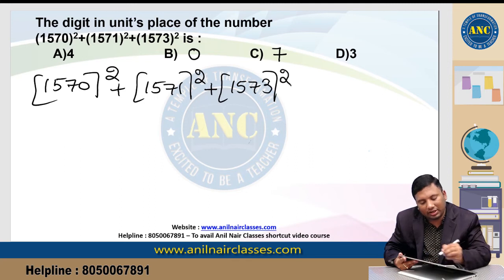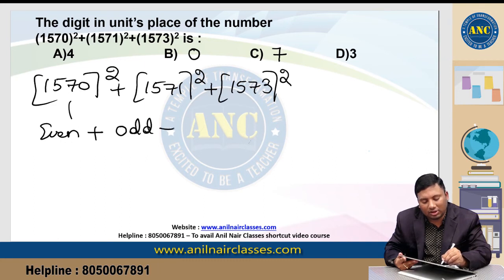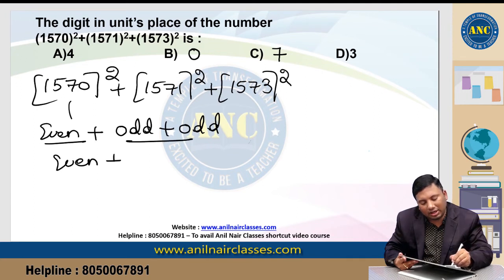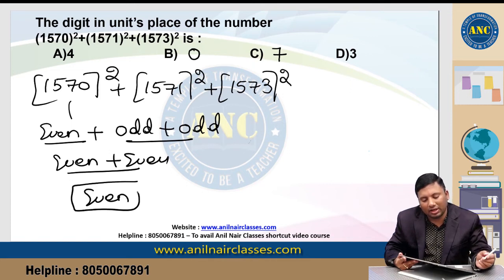So this can be written as: this is an even number. Even number on square is even. Odd number on square is odd. This is even. Odd plus odd is even. The answer's unit digit should be an even number.